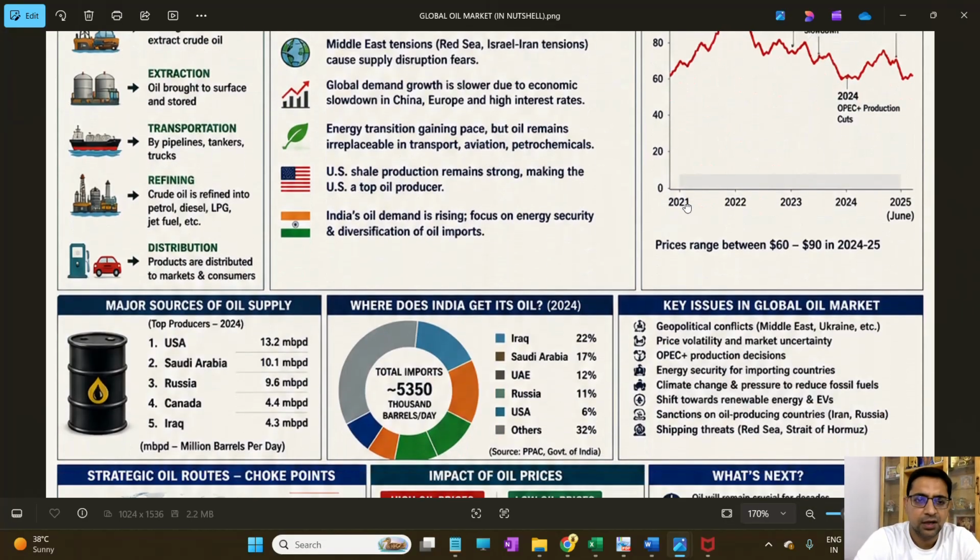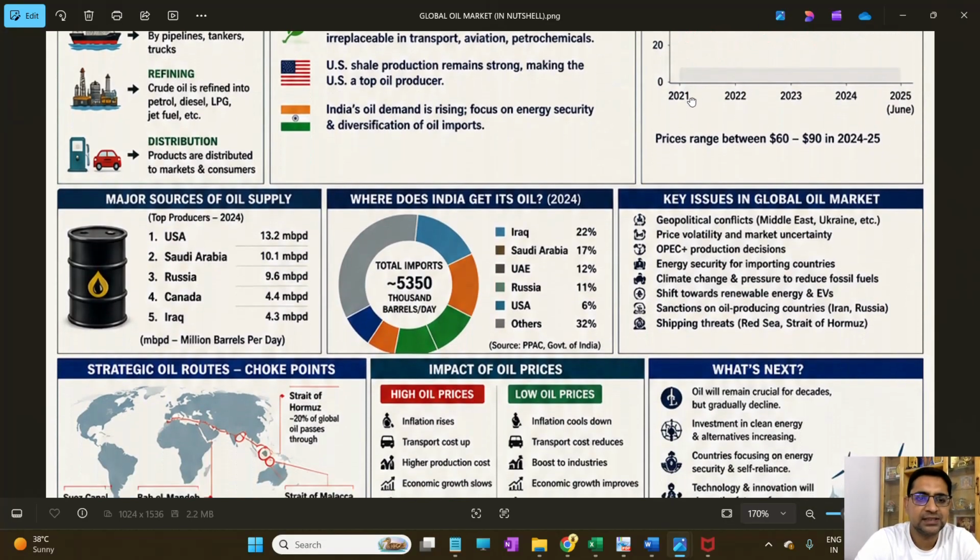Now, the major sources of oil supply, the top producers, are the USA with 13.2 million barrels per day, Saudi Arabia with 10.1 million barrels per day, Russia with 9.6 million barrels per day, Canada with 4.4 million barrels per day, and Iraq with 4.3 million barrels per day.